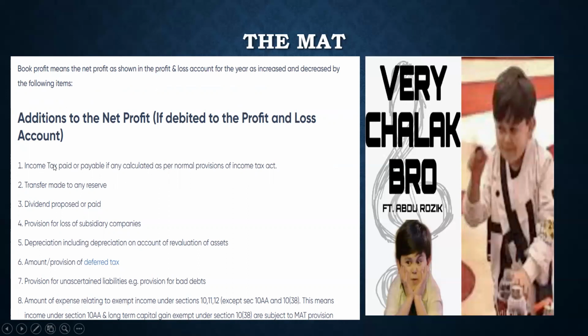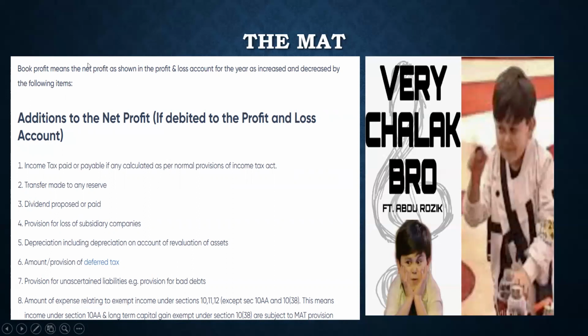So in net profit, income tax paid or payable, if any, is added back, transfers made to any reserve, dividend paid or proposed, provision for any subsidiary company. All of these are added back. I don't want to go into detail of this, because if I explain each of these points, it will be a very, very complex presentation. But your book profit is your net profit, right?